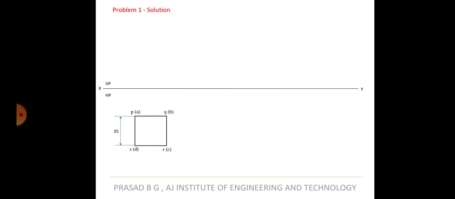Okay, so you have 4. When you see from the top, this is the top view, isn't it? So when you see from the top, what you are actually seeing is P, Q, R, S. That is the top face only, right? You will not be able to see the base of that because you're seeing from the top. So whatever is there in the bottom, that is A, B, C, D, should be put in the bracket. That's why it's P bracket A, Q bracket B, R bracket C, and S bracket D. I hope this is clear, right?